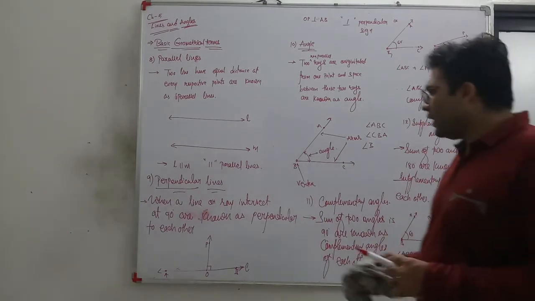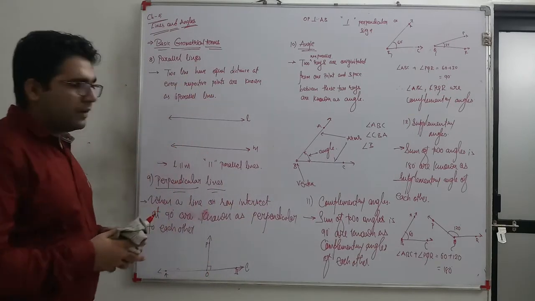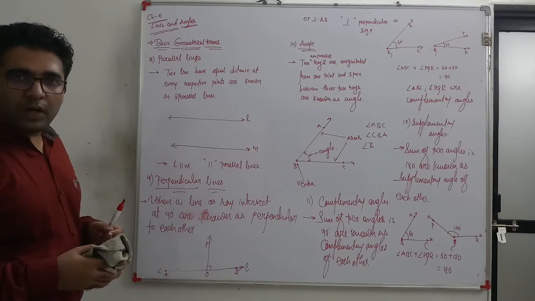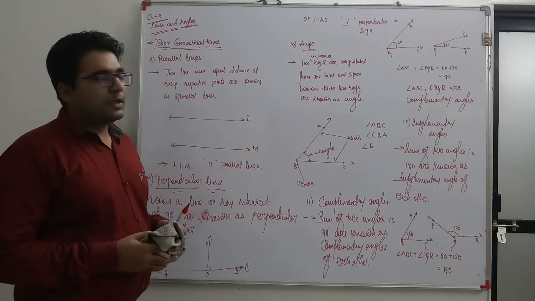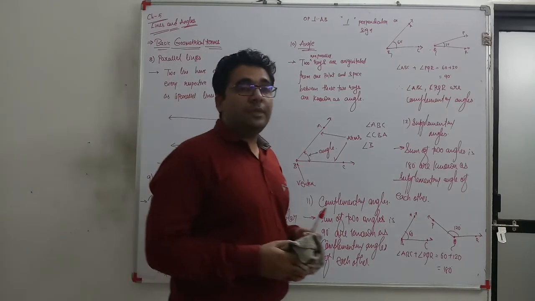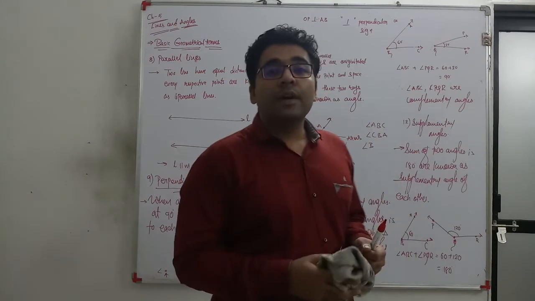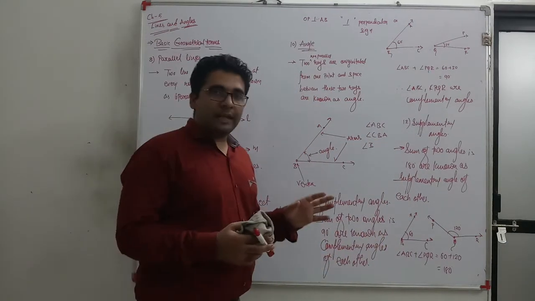Now, there are some properties of supplementary and complementary angles. If both complementary angles are equal, then each angle is 45 degree. In the same way, if both supplementary angles are equal, then each one is 90 degree.